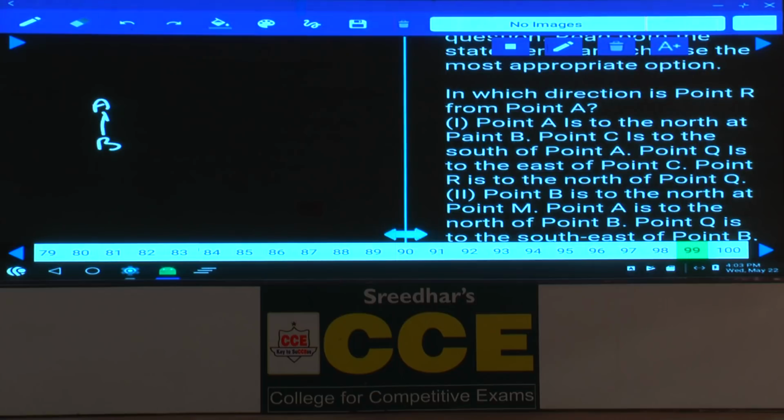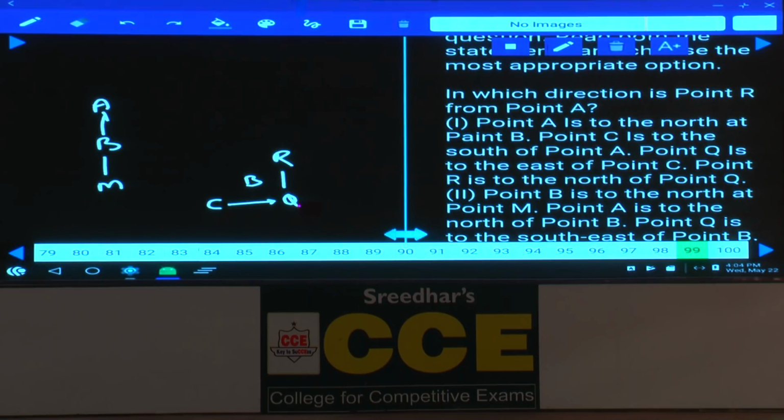C is to the south of A. The next one, B is to the north of M, A is to the north of B, Q is to the southeast of B, Q is to the south of R. There we get the information, and between R and Q there must be B. Then, point C is to the south of A, Q is to the east of C. Here comes the information: Q is to the east of C.